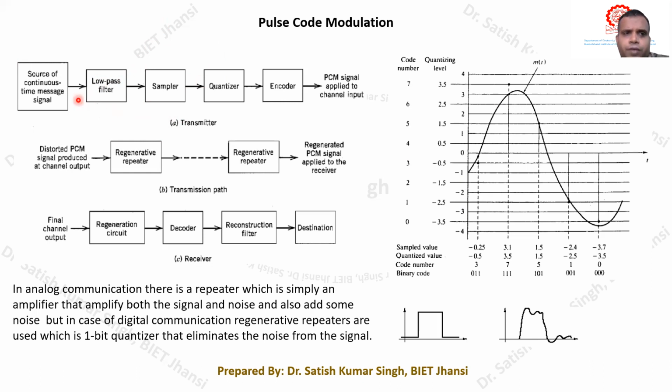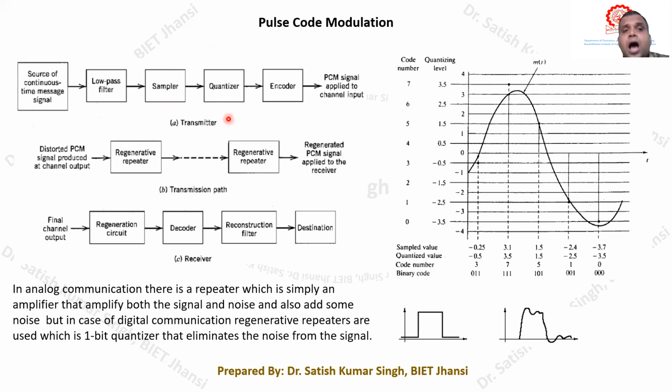So what is the function of the low pass filter? To band limit the message signal, and then this band limited message signal has to be passed through a sampler, and after passing through the sampler we perform the sampling. Okay, we have to time discretize it. And then this time discretized signal should be passed through a quantizer. This quantizer will basically quantize the signal. Whatever be the infinite number of levels that we got, that has to be converted into finite levels.